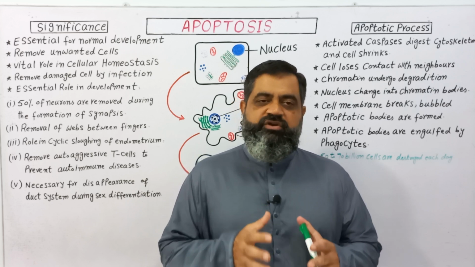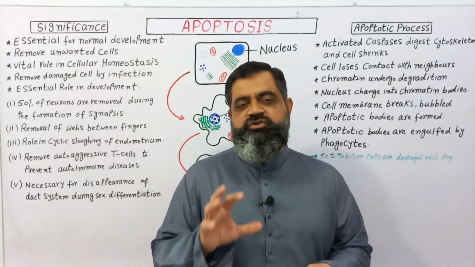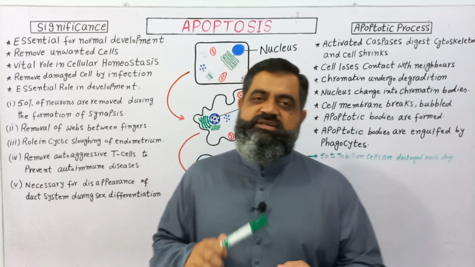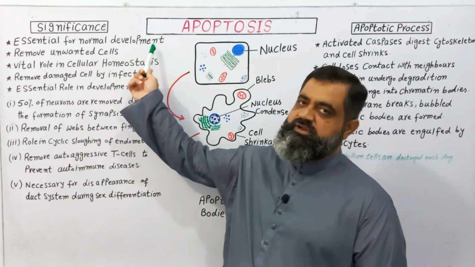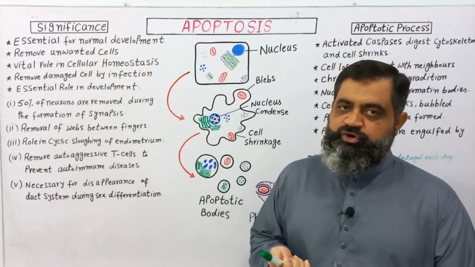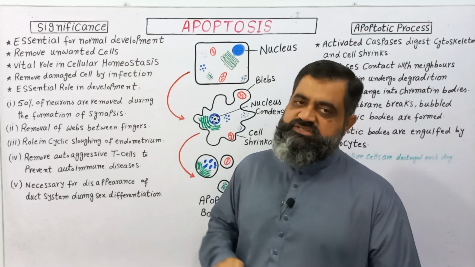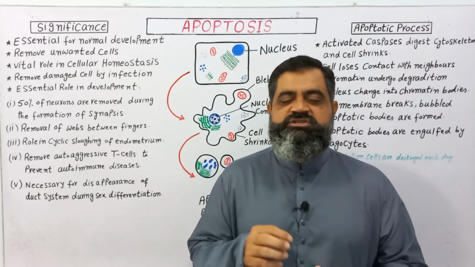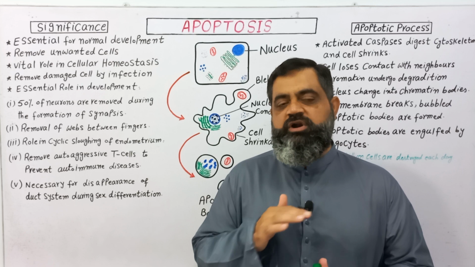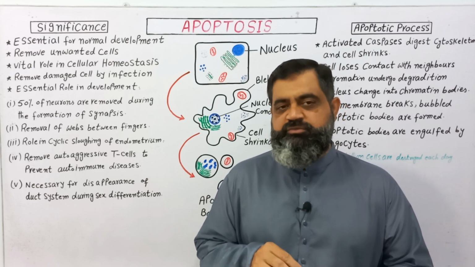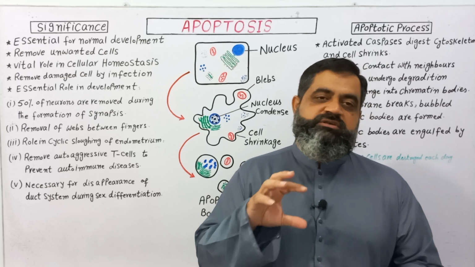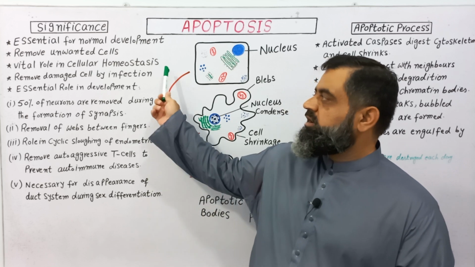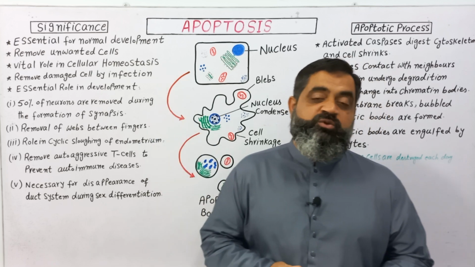Apoptosis is a very important phenomenon which is taking place in our body. So first of all, we are going to discuss the significance of this process. Apoptosis has a great significance in the process of development and normal development of the body. It removes unwanted cells from the body which have been damaged somehow, or which are useless, or which have become old, or which have become worn out. So these cells have to be removed from the body, and this process, apoptosis, removes these cells.